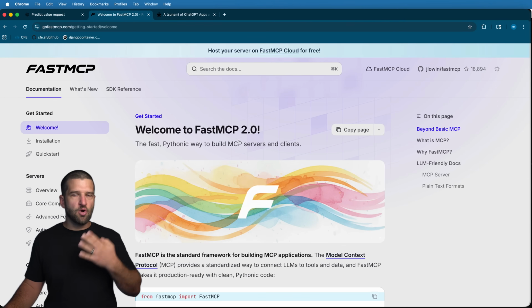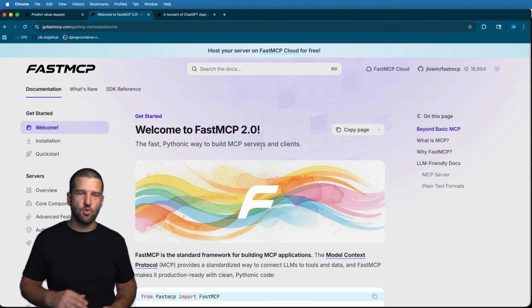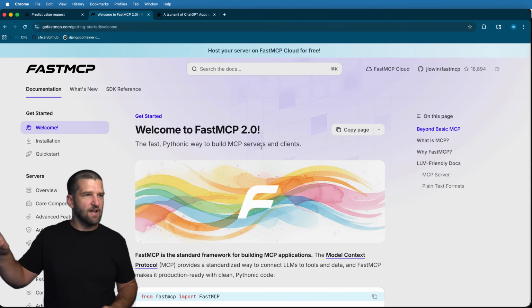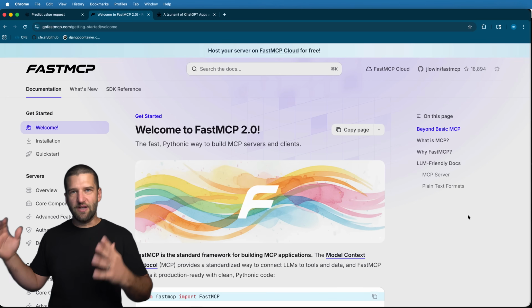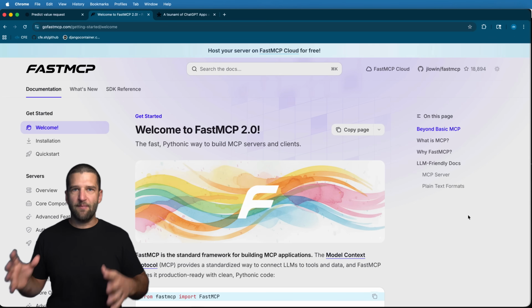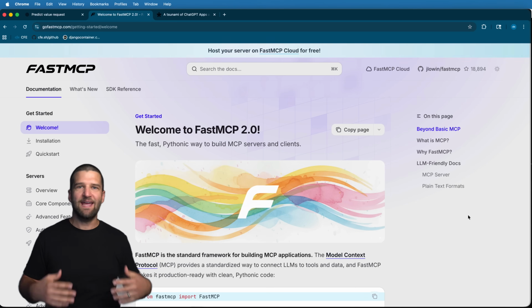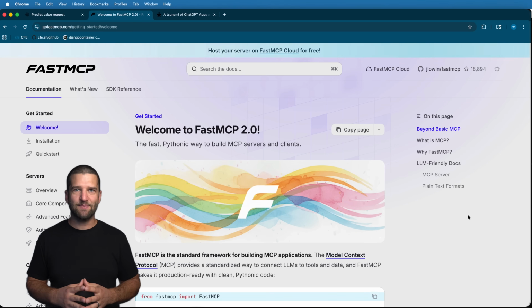And so we use the tool called FastMCP, which is a Python tool. I'll talk about all of the tech stack very, very soon. Now, if this is exciting to you, stick with me on this course so you can actually build out your own app that provides context to ChatGPT as you see fit using that new Apps SDK.